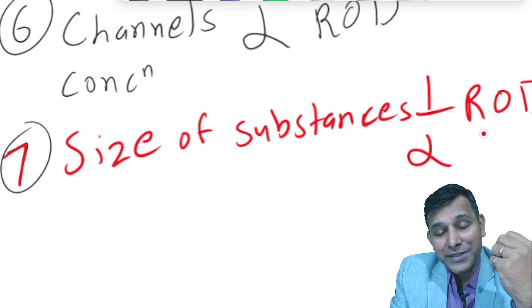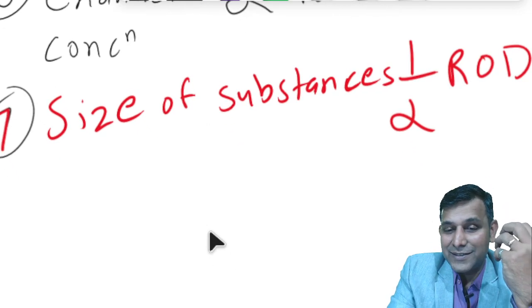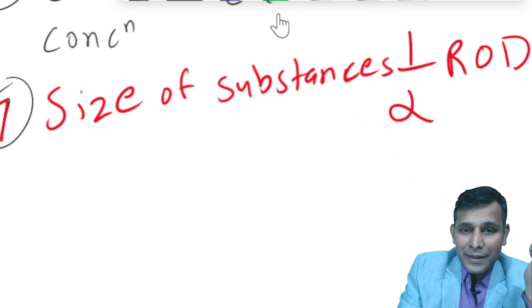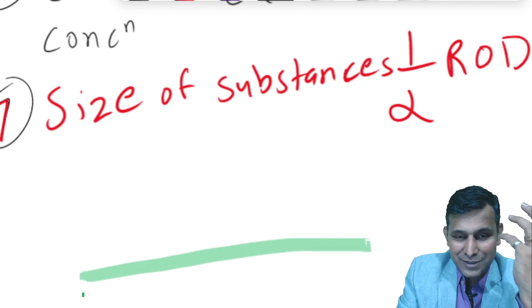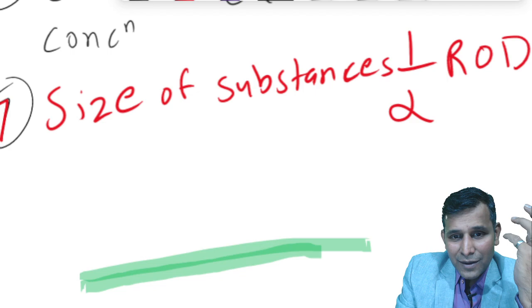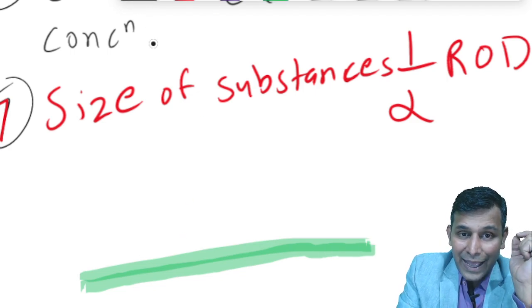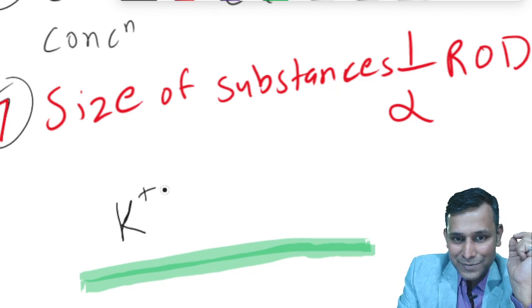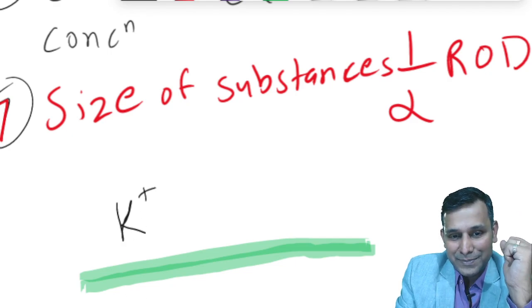There is one very interesting concept here. One of the very interesting examples I would like to quote here. In terms of chemistry, a potassium ion is actually bigger than the sodium ion.